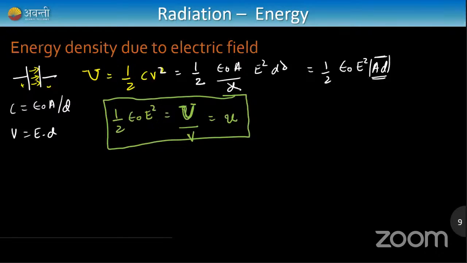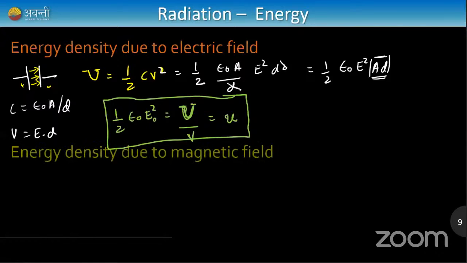If this is the electric field, then you can say that this much amount of energy density is always there. This much amount of energy density is always there in the electric field. You can say this. Cool, right? Again, the derivation is not there for your syllabus. I just derived it here. But remember, it's very easy and it's good to remember.